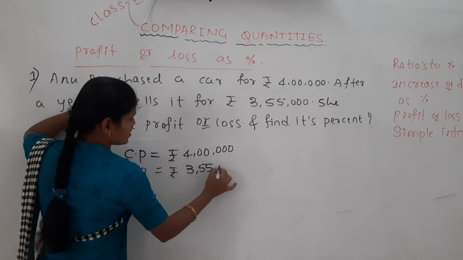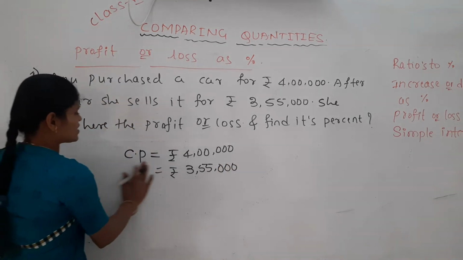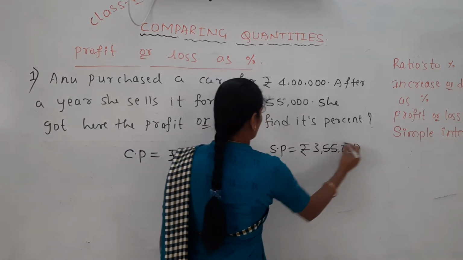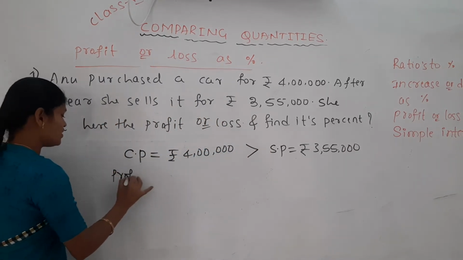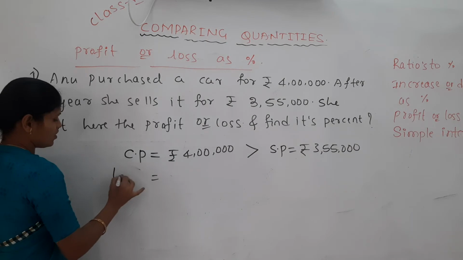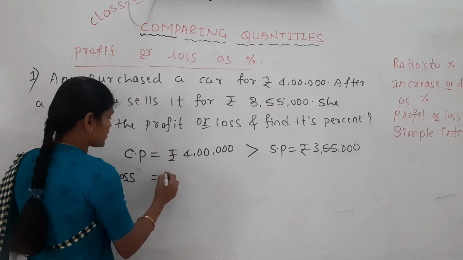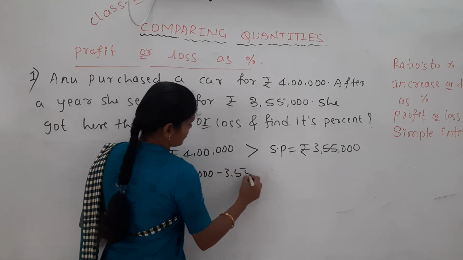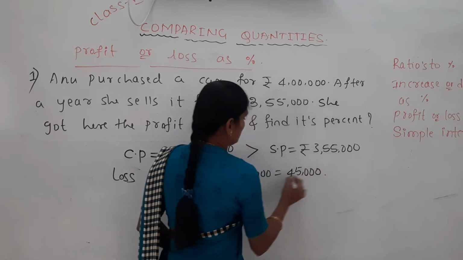3,55,000. Means she purchased for 4 lakh, a more amount, then she sold it for a less amount, 3,55,000. Yes, your cost price is more than the selling price. So will you get the profit or loss? Yes, you will get the loss. Your cost price is more than selling price, you get the loss by how much rupee? Yes, 4 lakh minus 3,55,000 is nothing but by 45,000 you got the loss here.